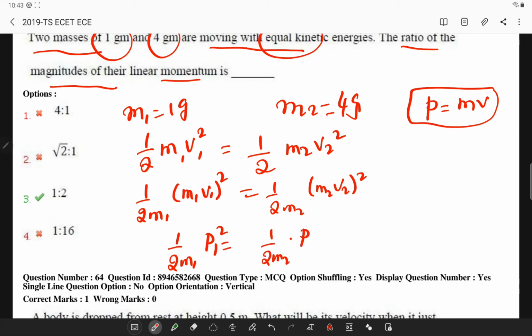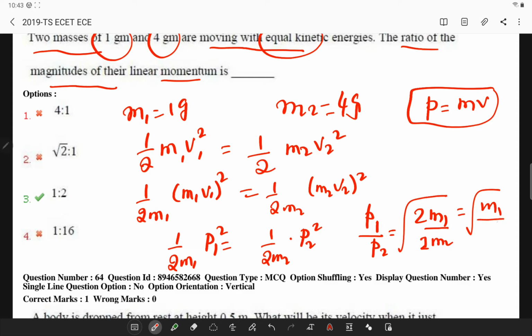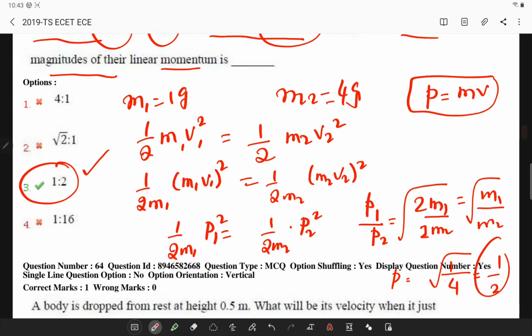Now if I rearrange the terms, p1 by p2 will be under root m1 by m2. What is given in the question? m1 is 1 and m2 is 4. The answer is 1 is to 2.